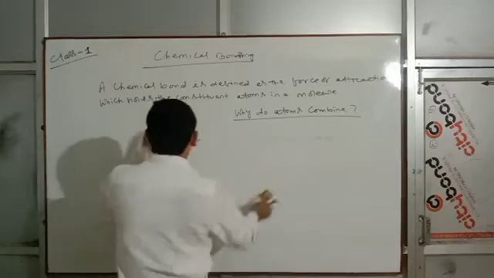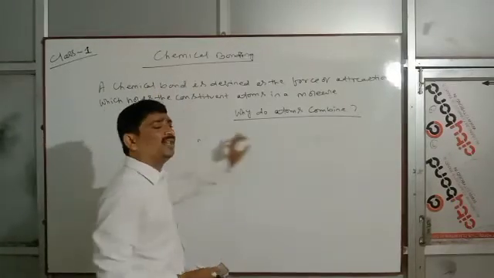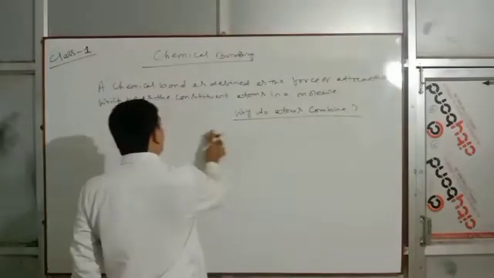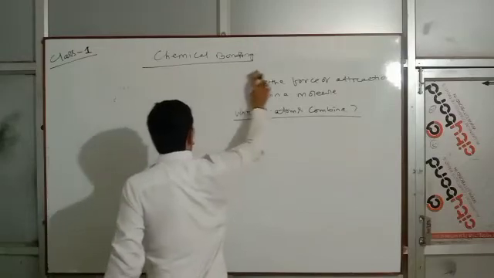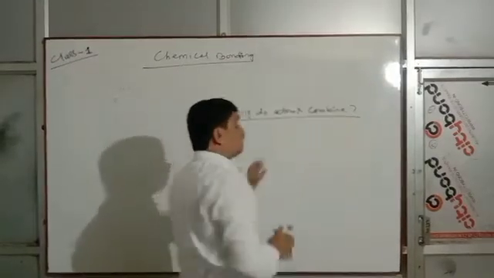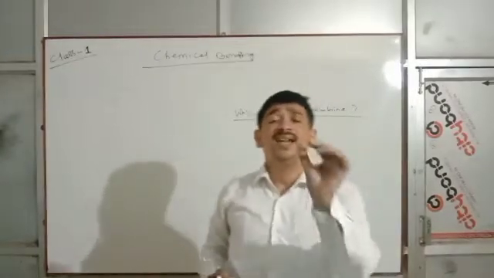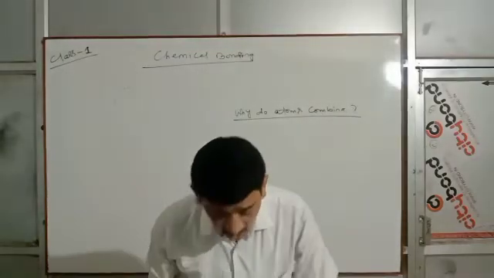So the points were: first, the definition of chemical bonding; second, only the valence electrons take part in bonding; third, why do atoms combine? Atoms combine to complete their octet.